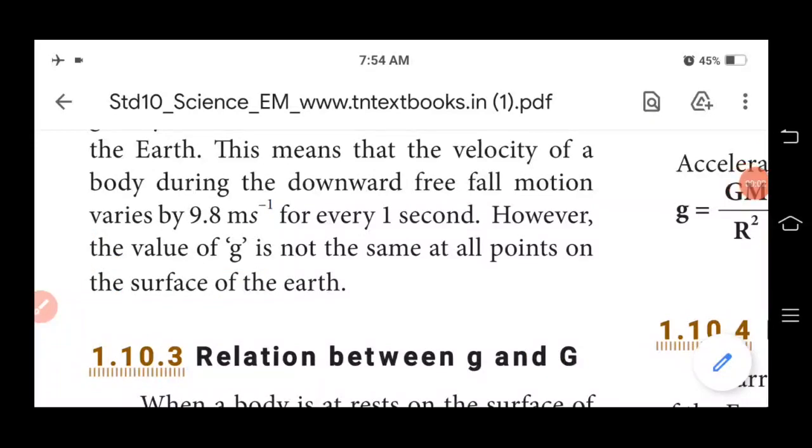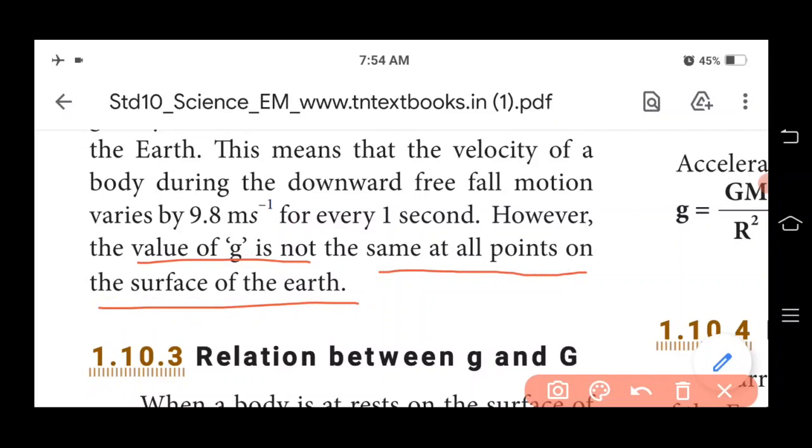Students, our next question is: we know that the value of g is not the same at all points on the surface of the earth. So where will it be maximum and where will it be minimum?